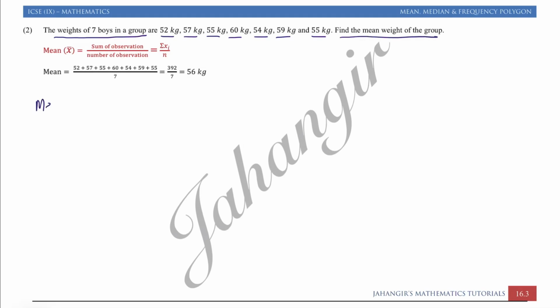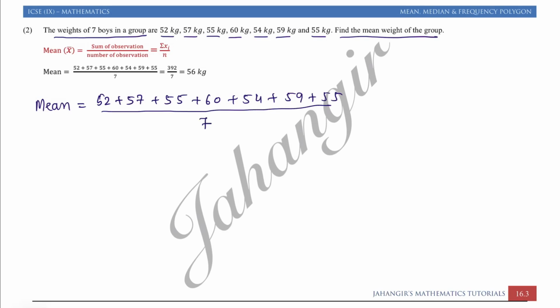So I can write mean is equal to sum of observations upon number of observations, or you can write sigma xi upon n. So I have to write 52 plus 57 plus 55 plus 60 plus 54 plus 59 plus 55 whole upon 7. Add all of them. Hope everybody knows how to add. Total is 392 upon 7, that is equal to 7 5s are 35, 7 6s are 42, 56 kg.